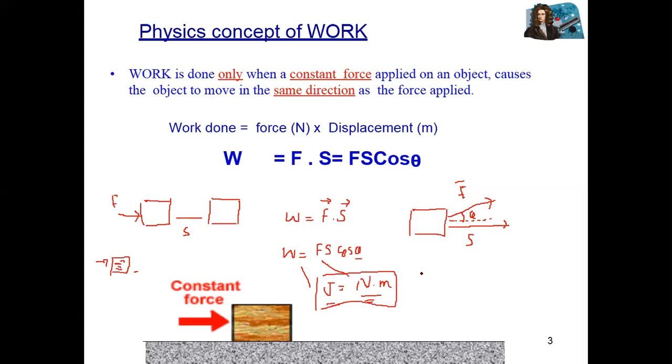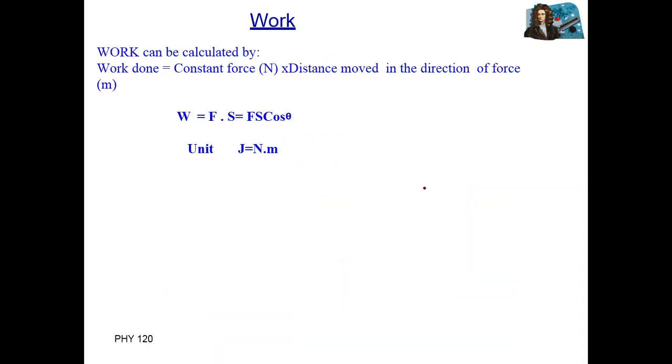How can you explain 1 joule? When you apply 1 Newton force on a body and you displace that body through 1 meter distance, then this work is said to be 1 joule. For example, again, you have a body, you apply 1 Newton force and displace this body through 1 meter. So the work done is equal to 1 joule. Okay, unit of work.